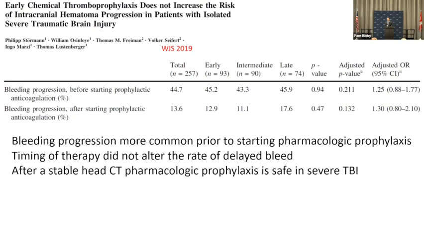So I would think that even with severe TBI, you can give VTE prophylaxis. I do believe in occasionally doing duplexes, especially in the ICU. The patients have a lower PE rate, but I think that doing VTE prophylaxis for severe TBI after a stable head CT is a reasonable choice. And I think the guidelines do differ on this, so it's an area that we might need more research. Next slide.